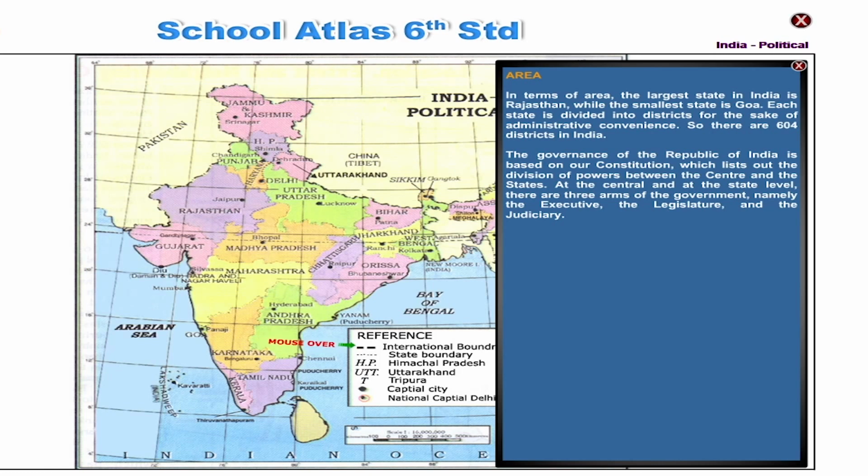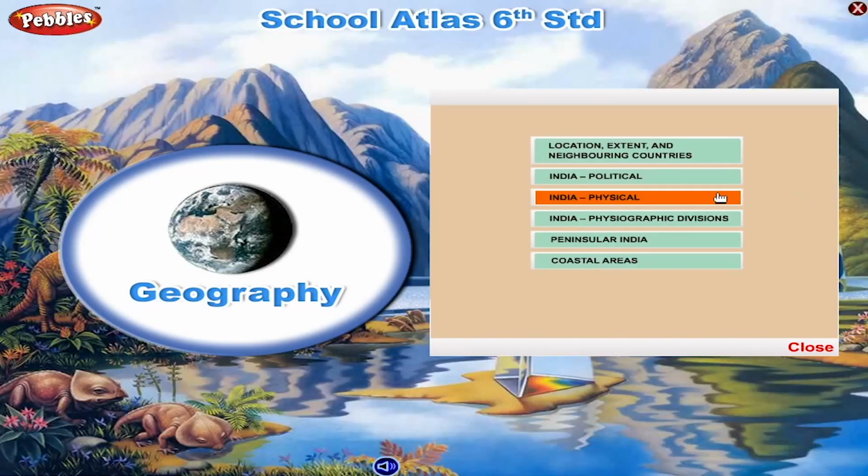The governance of the Republic of India is based on our constitution, which lists out the division of powers between the centre and the states. At the central and at the state level, there are 3 arms of the government, namely the executive, the legislature, and the judiciary. India, physical.